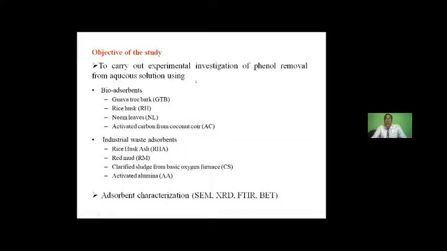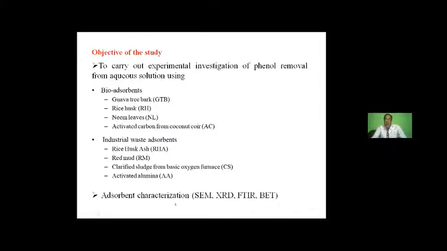Now, the study objective is basically that we'll be utilizing 8 adsorbents. They are all very low cost as well as naturally available, or we can say even industrially available, but easily available across the world, like guava tree bark, rice husk, neem leaves, activated carbon from coconut coir, rice husk ash, red mud, clarified sludge from basic oxygen furnace, and activated alumina. All these 8 adsorbents will be studied in our adsorption process to remove phenol from wastewater.